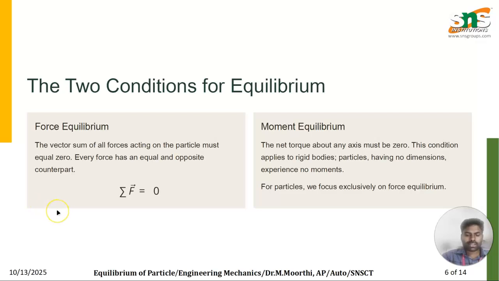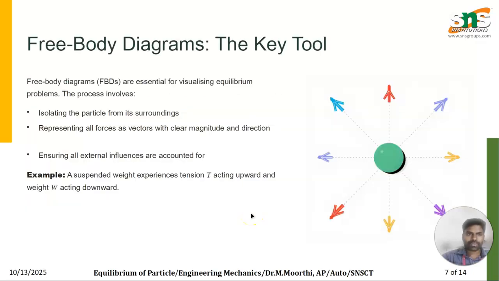In the second part, we can take moment equilibrium. The moment, or the net torque of the system, should be 0. So next, the free body diagram. What are the key tools? The free body diagram is the separation or isolation of the object from the surrounding objects. If you take any system, it is somewhat related with the surroundings. By doing the free body diagram, we can separate these surroundings. We can take them as supports, by means of acting force vectors.